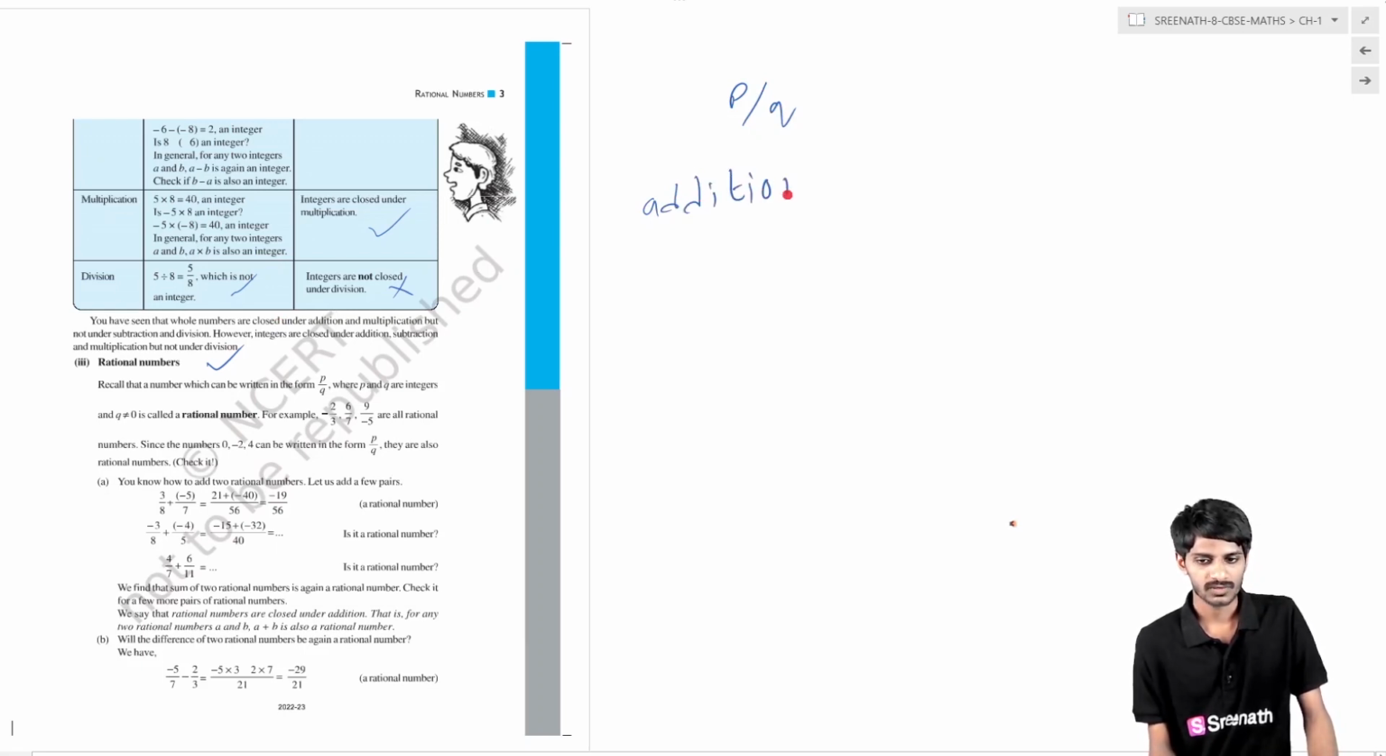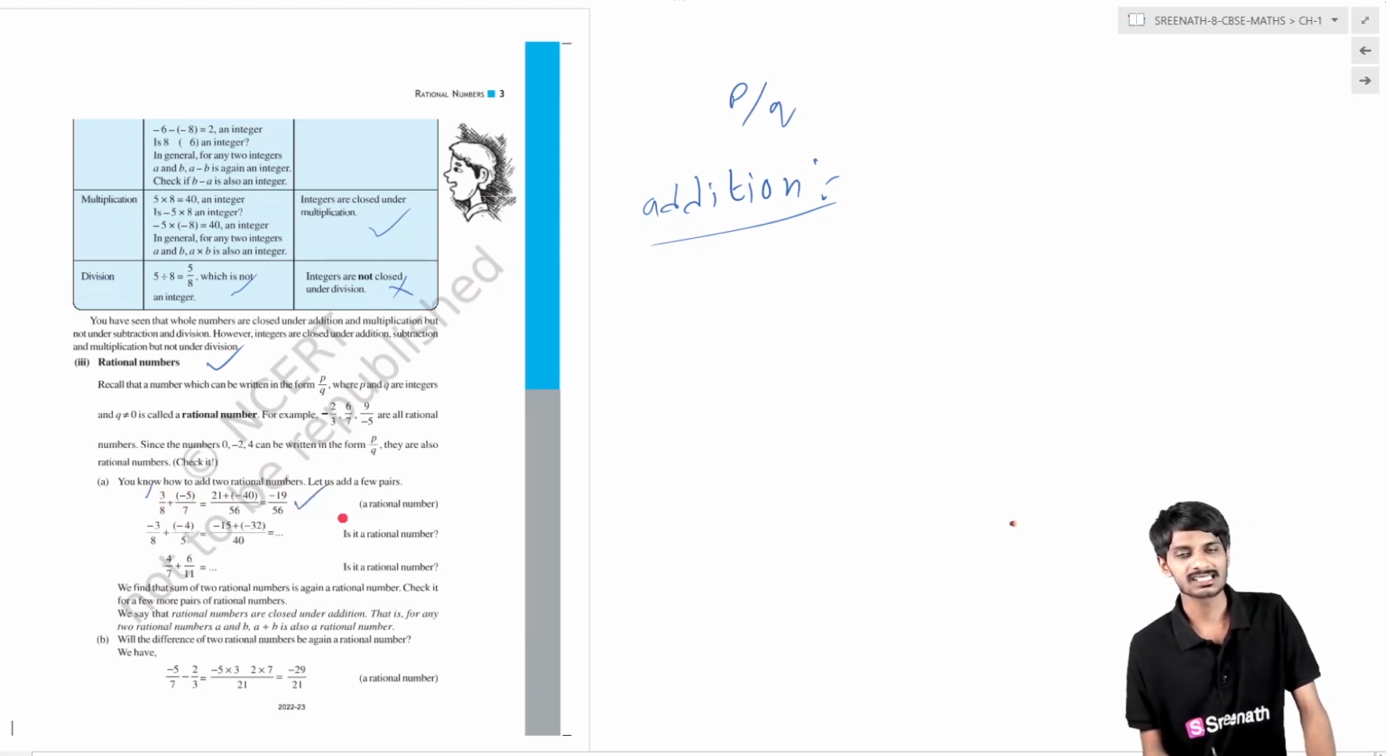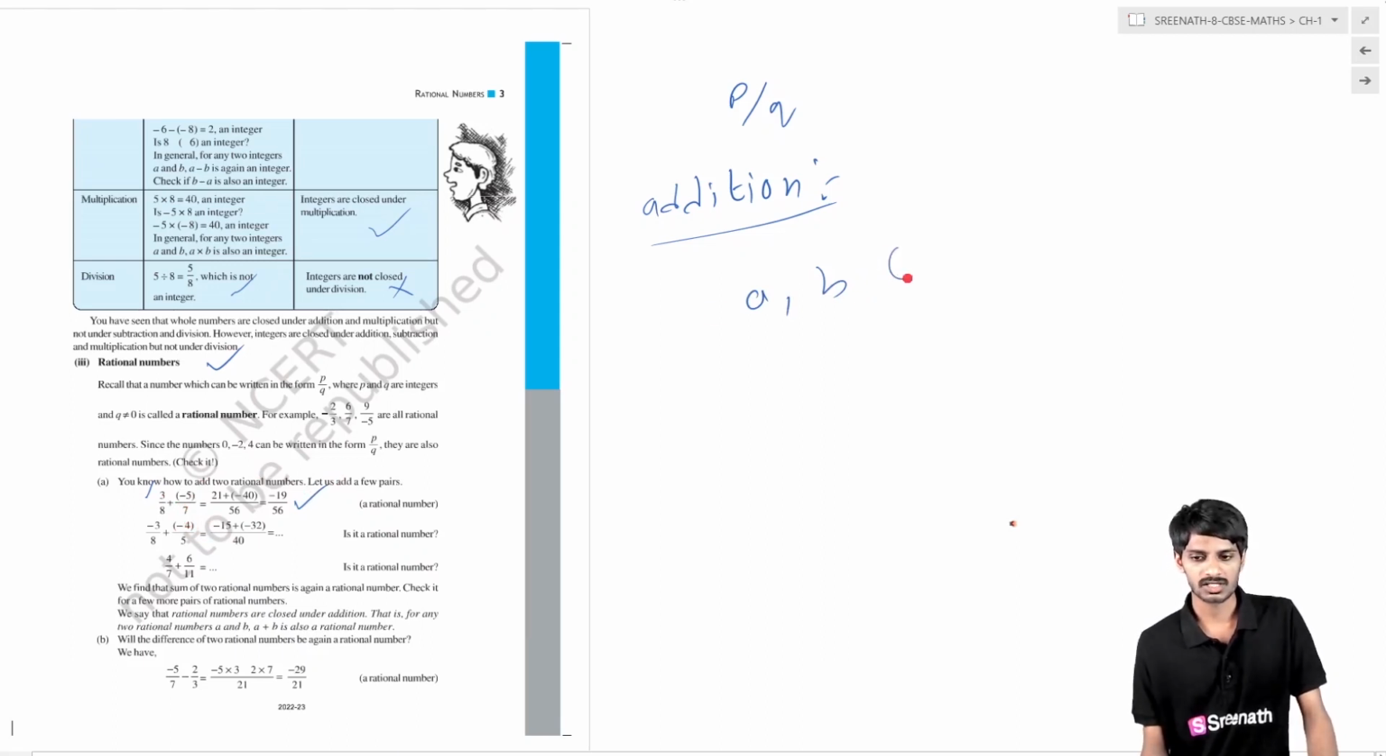Suppose take the example 3 by 8 and minus 5 by 7. When they add, you will get the result of minus 19 by 56, which is a rational number. So what happened here? A and B, that is 3 by 8 and minus 5 by 7, are rational numbers, belonging to Q. Q means rational numbers. The symbol represents belongs to.